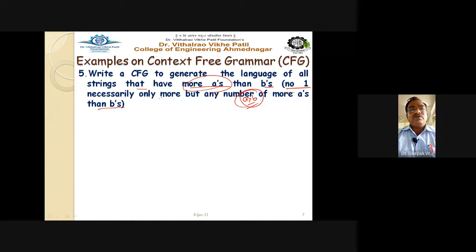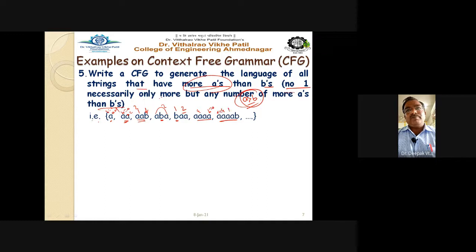So how to write a grammar for this? Let us see. First write down the strings. At least one occurrence of A is greater. If the number of B is 1, the number of A is 2. Number of B is 1, number of A is 2. Here the number of A is 4, B is 0. In this case also B equals 0, A equals 2. Here also B equals 0, A equals 1. In this case A equals 4 and B equals 1.